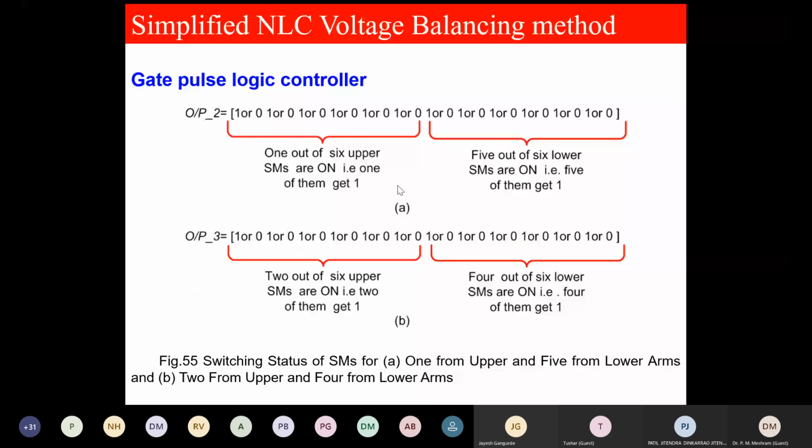OP3, 2 out of 6 SMs are on. That is 2 of them get 1. And 4 out of 6 lowers are on. That is 4 of them get 1. And finally, this is the voltage level switching states.